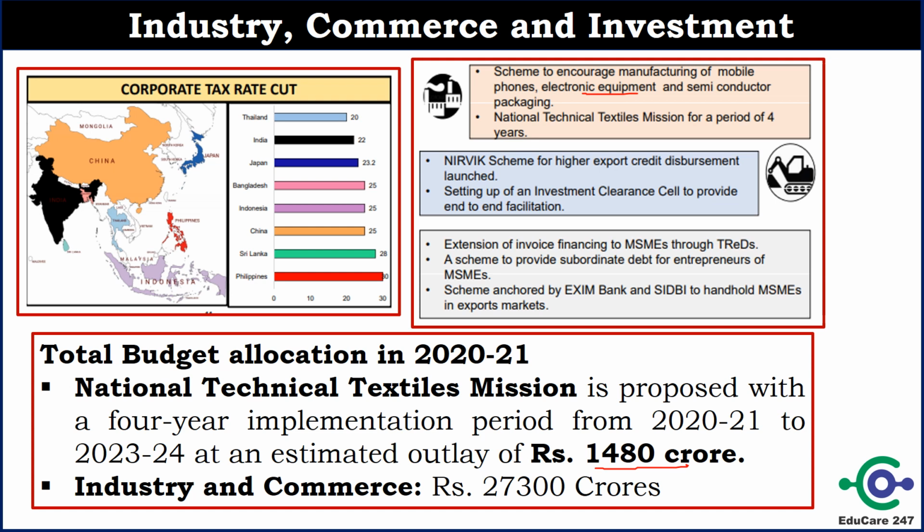And government has also reduced the corporate tax, and government is saying that they are competitive in Asian market. You can see that our effective corporate tax is 22%, which is lower than Japan, Bangladesh, Indonesia, China. Only Thailand is lower than India, so this is also very good to improve the export.